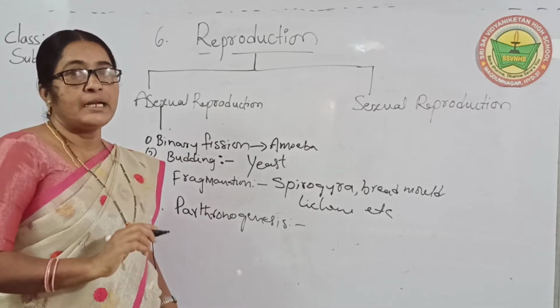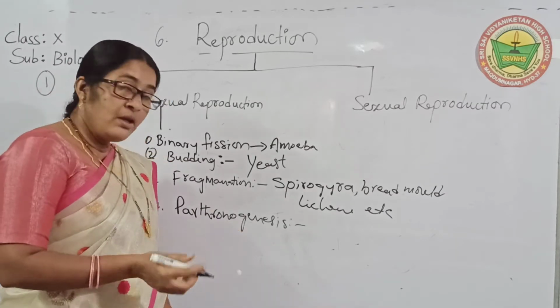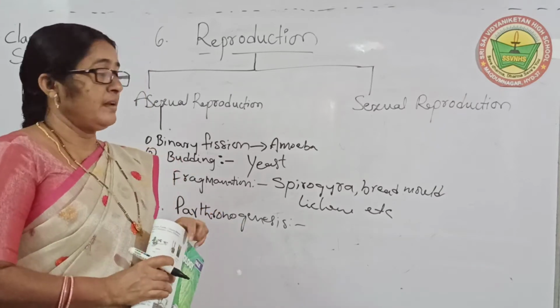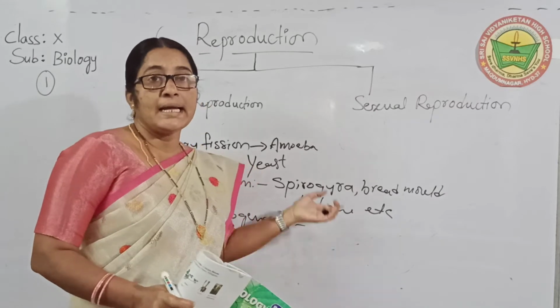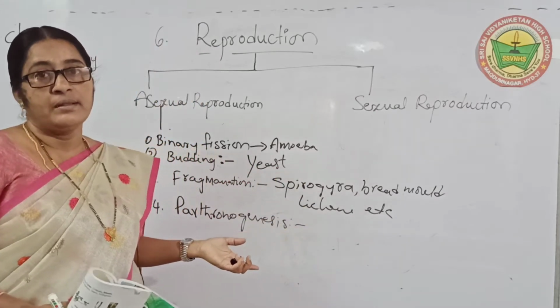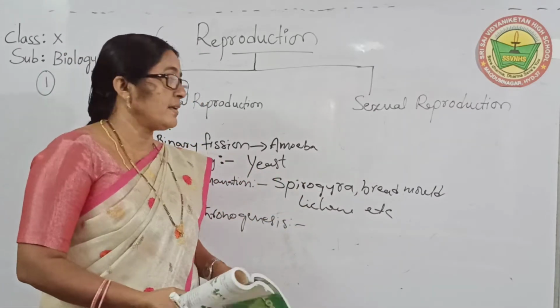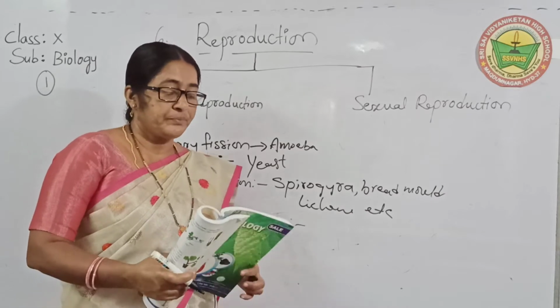Okay, children. Diploid means, when does it become diploid? Whenever fertilization happens, that cell becomes diploid. Diploid means they gather a new cell, they are adding a new cell. That's why it is called a diploid cell.